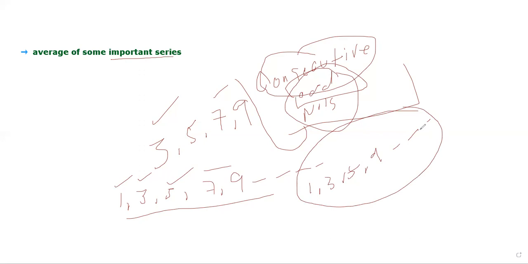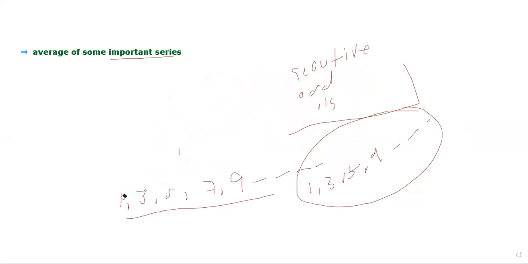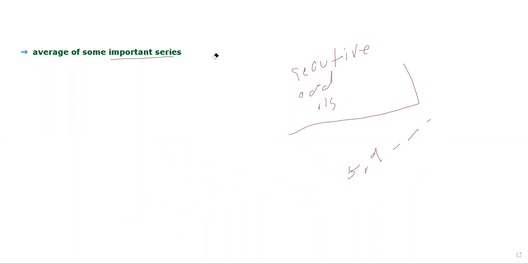For example, if we have to calculate the average of consecutive odd numbers, then how can we calculate that? Remember this, that's the importance of this topic. Or simply, if we have to calculate the average of odd numbers, how can we calculate that? Again, I'm taking an example here, friends. We'll take a formula later. First of all, let me put down the definition.